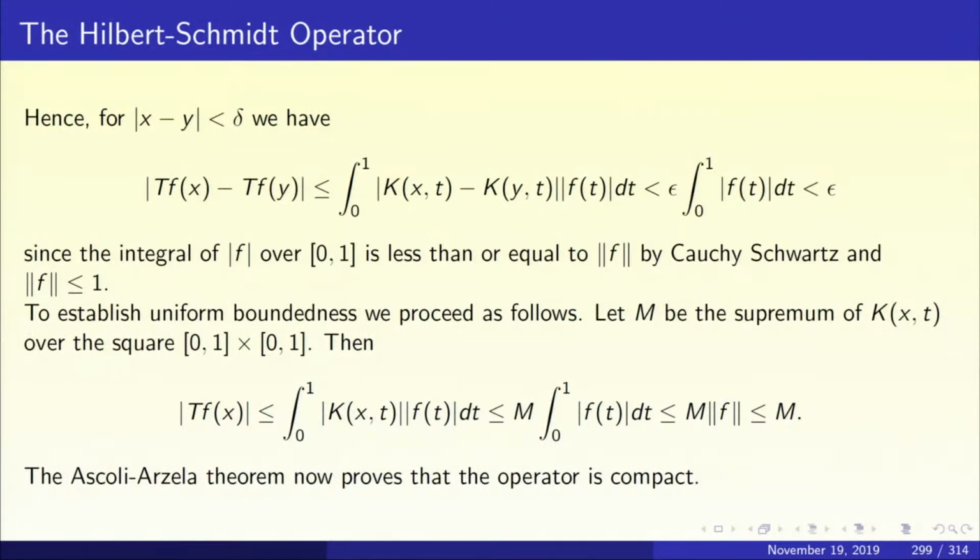Alright. So, now let us estimate mod Tf(x) minus Tf(y), that is going to be less than or equal to, take the absolute value inside the integral 0 to 1 mod k(x,t) minus k(y,t) into mod f(t) dt. Now, I am going to assume that mod x minus y less than delta, in which case the factor mod k(x,t) minus k(y,t) is less than epsilon. So, the epsilon comes out and we are simply left with integral 0 to 1 mod f(t) dt.